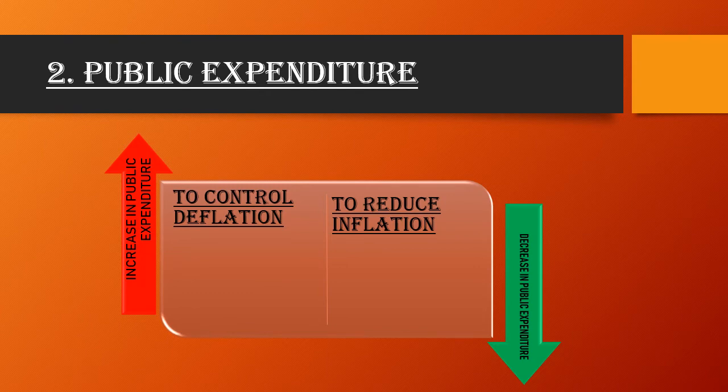So the second point here is public expenditure. Public expenditure raises wages and salaries of the employees and thereby aggregate demand for goods and services. Hence, the public expenditure is raised to fight the recession and control inflation. So in simple words, the government increases the public expenditure when there is a need to control deflation, and when there is a need to reduce inflation, then they decrease the public expenditure.